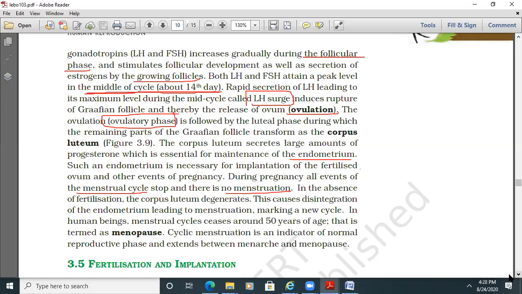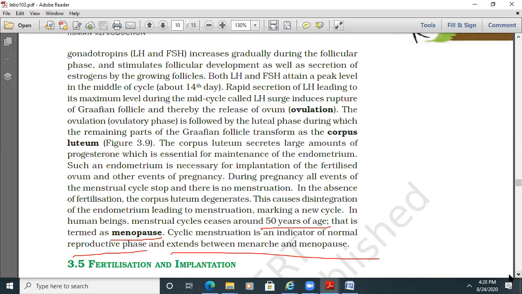In the absence of fertilization, the corpus luteum degenerates. This causes the disintegration of the endometrium leading to menstruation, marking a new cycle. In human beings, the menstrual cycle ceases around 50 years of age. That is termed menopause. Cyclic menstruation is an indicator of the normal reproductive phase. It extends between menarche and menopause.